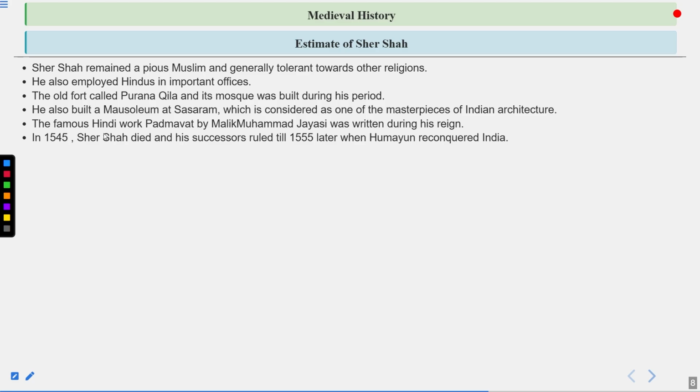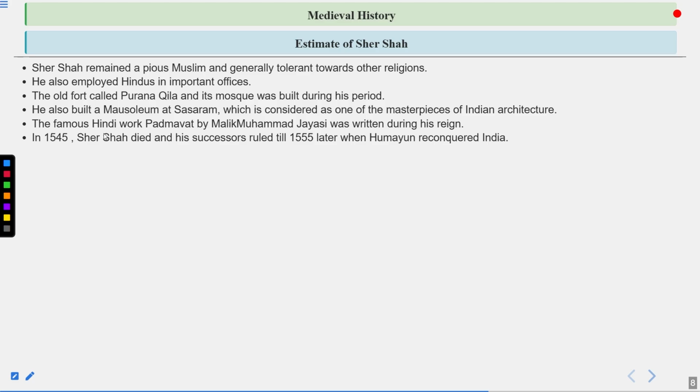And let's talk about the year 1545, when Sher Shah died and his successors ruled till 1555, later when Humayun reconquered India. So basically, Sher Shah died in an attack, while he was on the verge of attacking Kalinga, and was putting a bomb to destroy the gate of the fort. Because of the explosion, he was injured and later died.